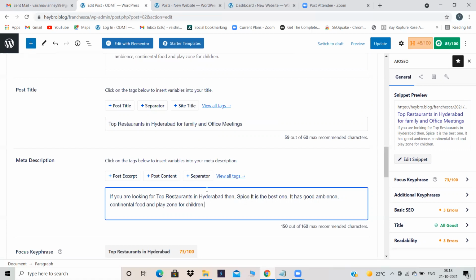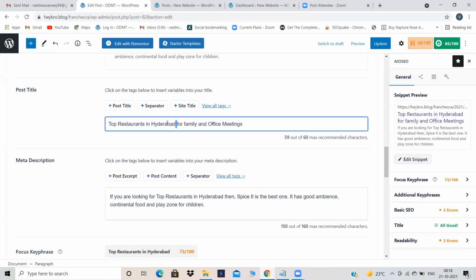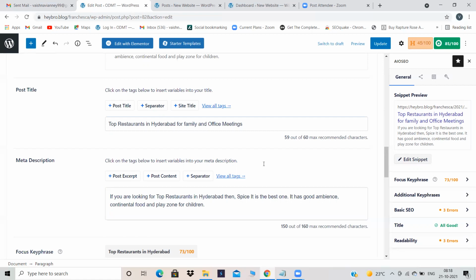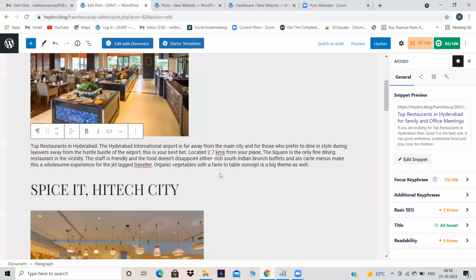Okay. Now we have inserted our focus key phrase in our description also, right? Focus key phrase in our title and focus key phrase in our description. If you can form a sentence, please form a sentence. In description, you need to form a sentence, so I am forming a sentence. Whereas here for me, forming a sentence was not required. See, don't think you need to be perfect in each and everything. Like here it is not looking good.